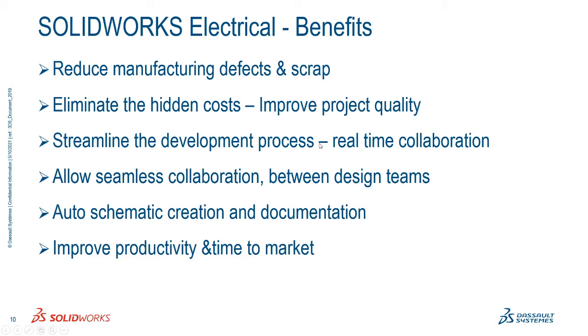Okay, we eliminate hidden costs. We can easily identify which kind of component we have not used, and we can provide wire information. We can identify this directly by using design rule check, DRC. So we eliminate our hidden cost also.